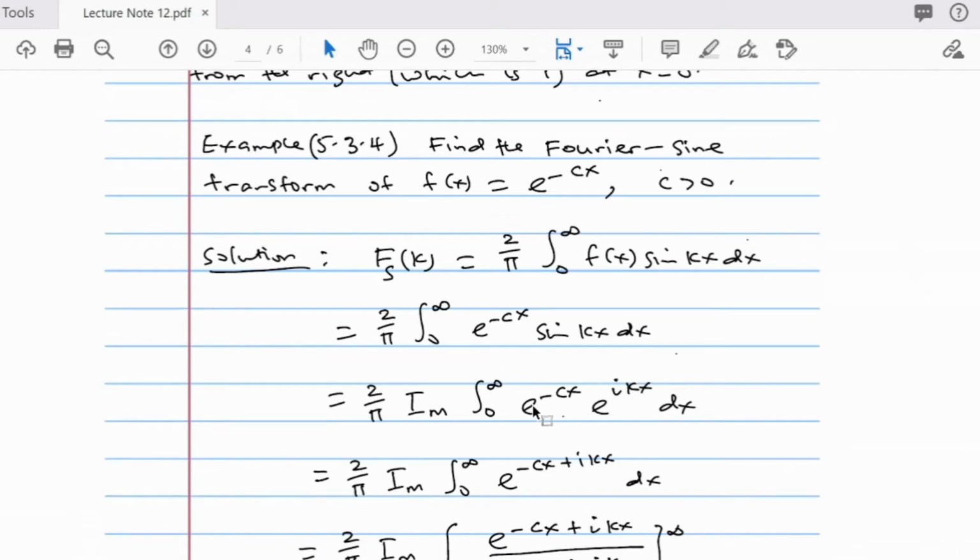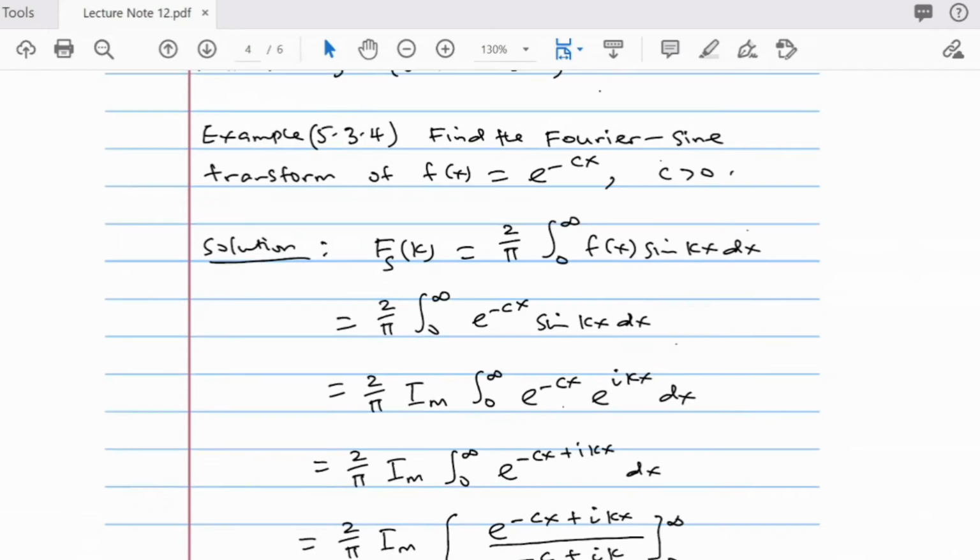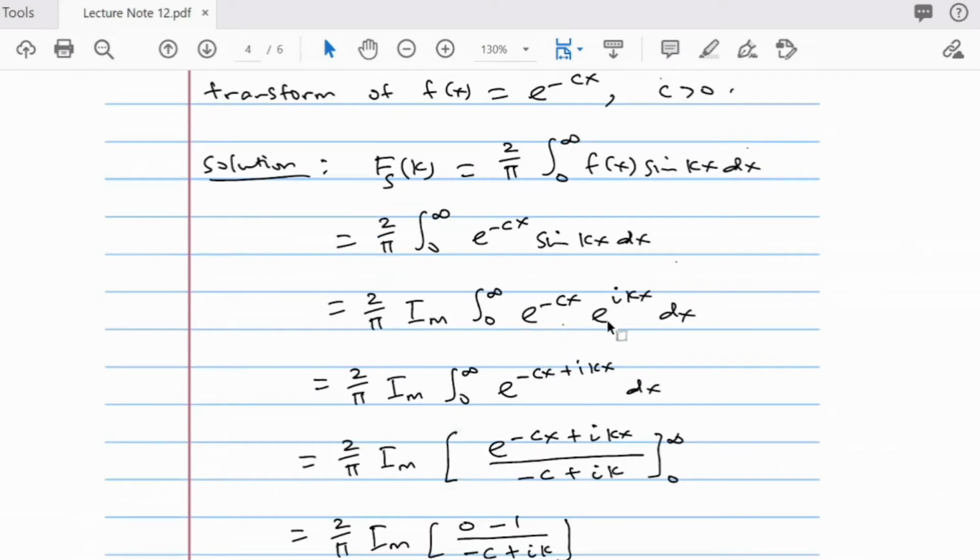But we don't need the whole of the integral. We only need the part with sine, which is just the imaginary part of this. So we integrate this, and after integrating, we take the imaginary part of it. When you go down, here you only apply your law of indices. The base is e, so you add the powers together, so you get this. So you integrate, and when you integrate, you have this.